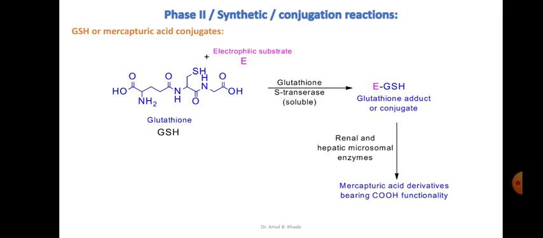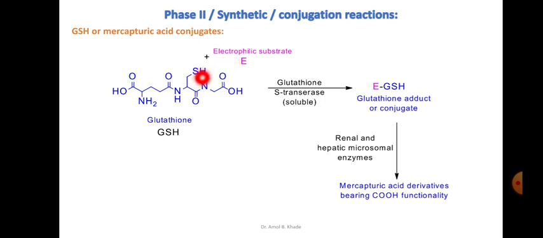This is how we can summarize the GSH or mercapturic acid conjugates. Glutathione or GSH will react with the electrophilic substrate, which I have indicated here as E. The sulfhydryl group will attack the electrophile of the substrate, which otherwise will be toxic to your nucleic acids and proteins.